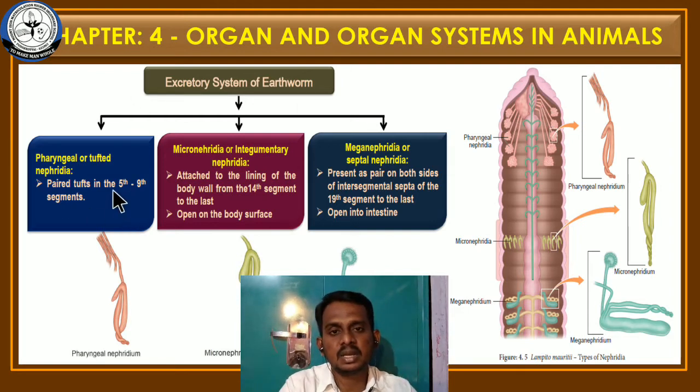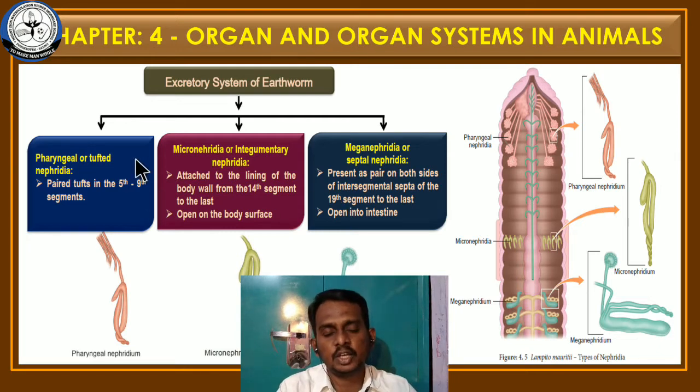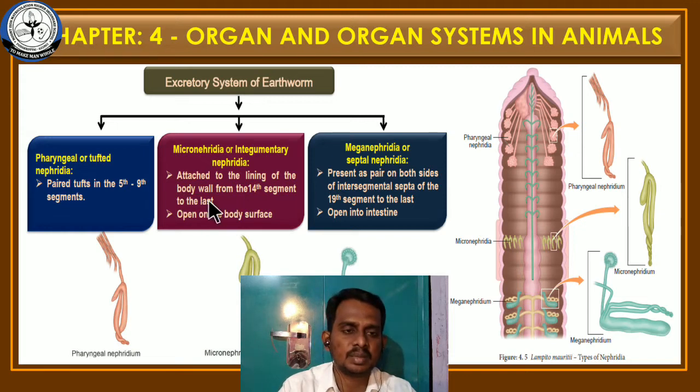It is otherwise called tufted nephridia. And the second one is micronephridia or integument nephridia. I already told that these nephridia open onto the body surface. That is the reason these nephridia are called integument nephridia. Integument means what? Skin. Okay. It is attached to the lining of the body wall from the 14th segment to the last segment.